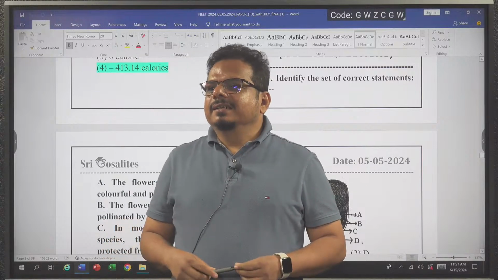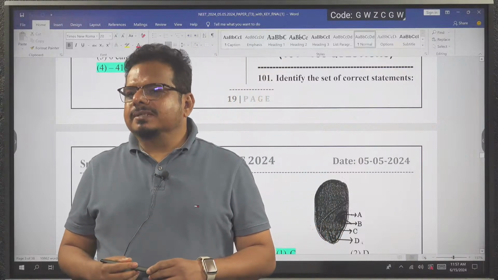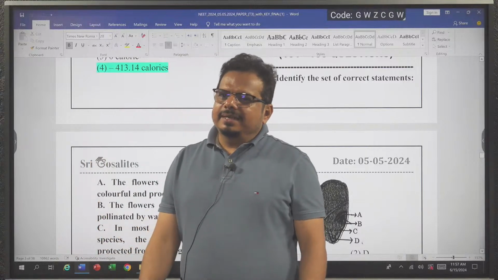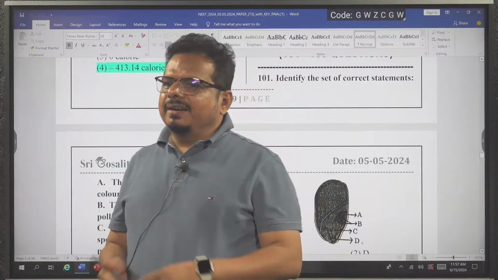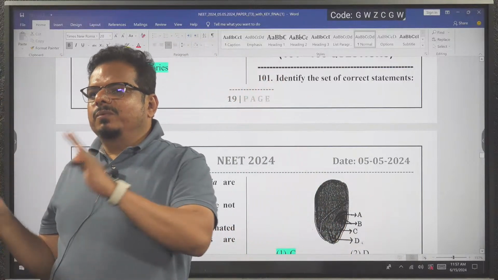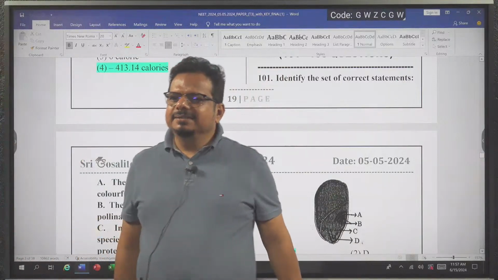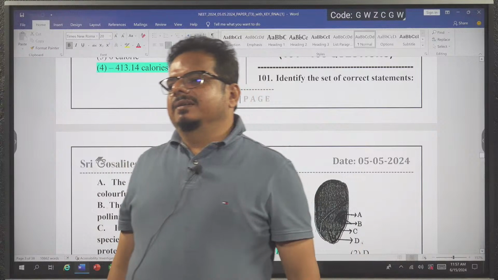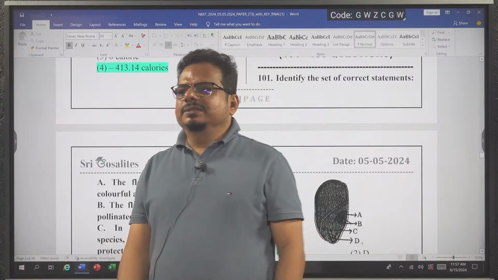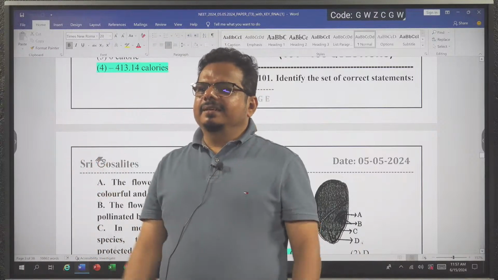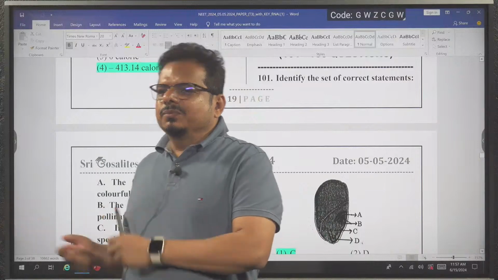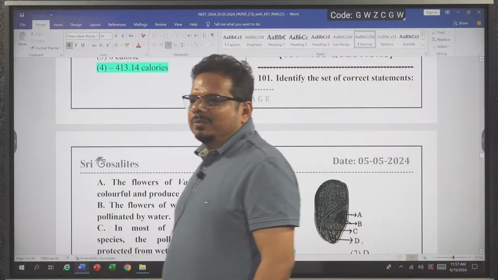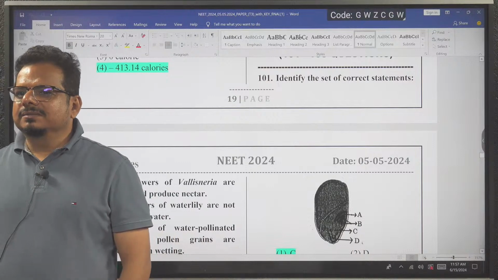Got the idea? Now, today we are going to discuss the paper. Don't think it is a waste of time. I will tell you a lot of information related to the questions while discussing the paper. So don't think, I already know the paper, I have already answered the questions, I know everything related to it, so what is the use of it? It will help you, don't worry. So now we are proceeding to the paper discussion.